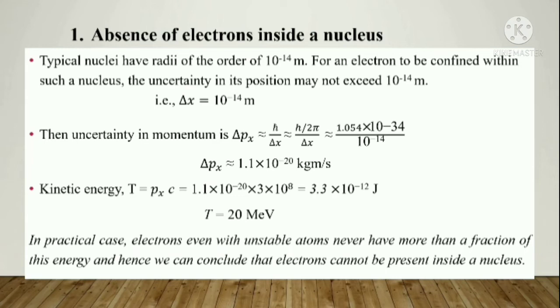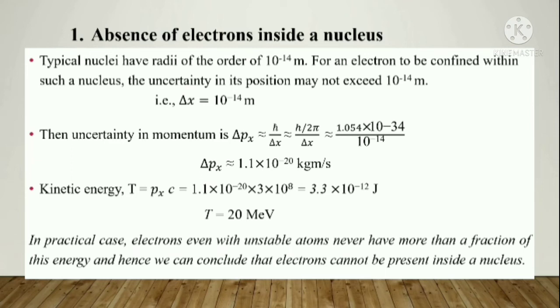Now, the kinetic energy of that electron is considered as px into c, that is p into c. Energy is mc square, or m into c into c, and mc means it is momentum, px into c. So here I already have the value for px, that is 1.1 into 10 raised to minus 20 into c, where c is 3 into 10 raised to 8. On calculating that, I will get 3.3 into 10 raised to minus 12 joule.